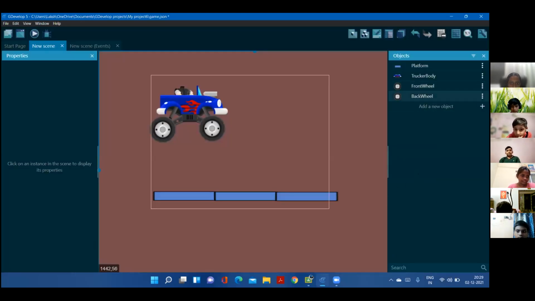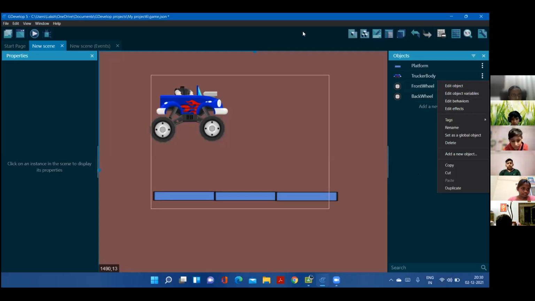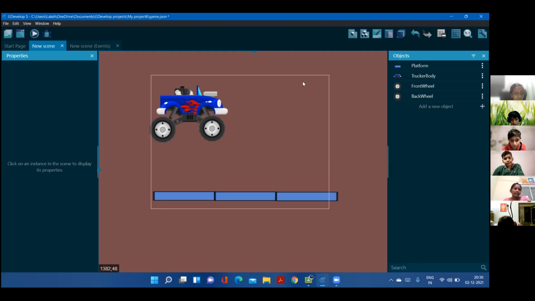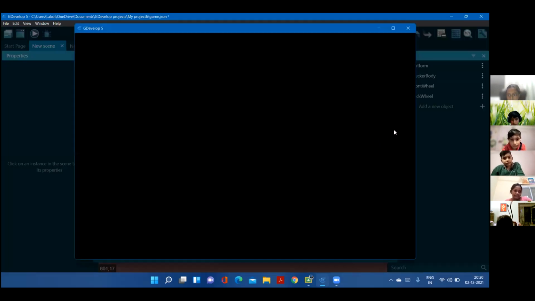And the truck body, we're going to change the height and the width so it is proper, to below half of its width and height. So we have to check its width and height first. Let's check the object's width and height.